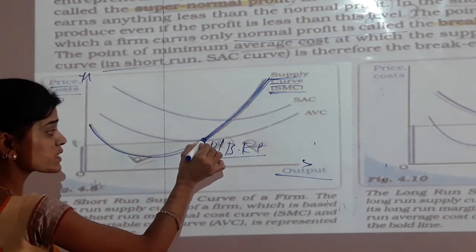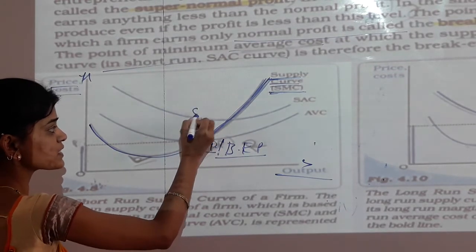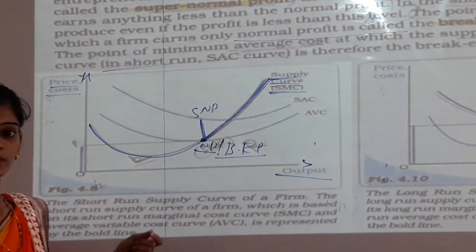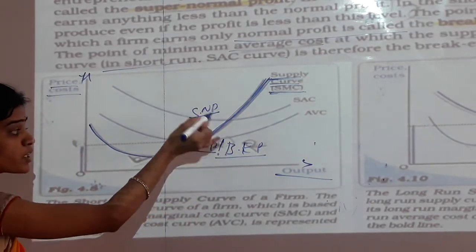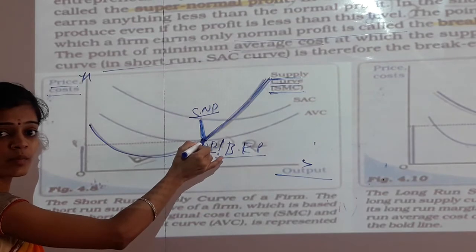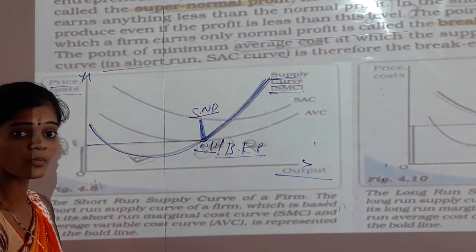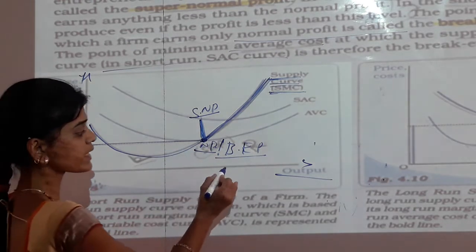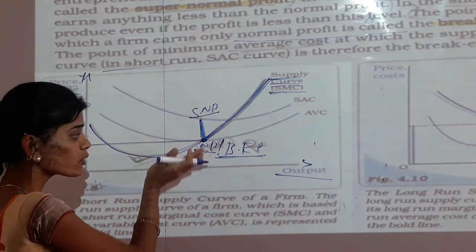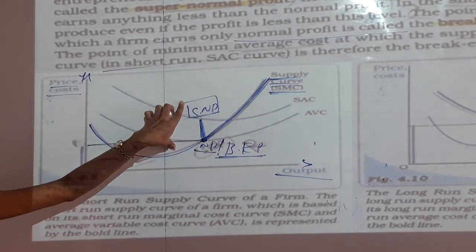Next, if there is a profit increase, that is the super normal profit. Above the normal profit, that is the supernormal profit in the short run marginal cost.